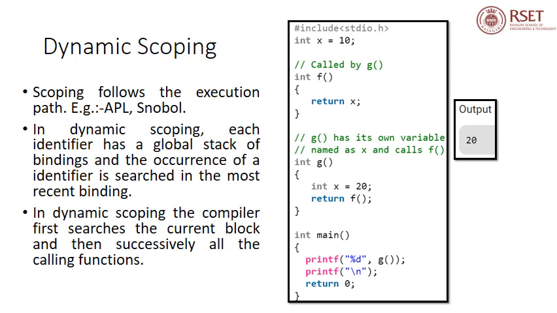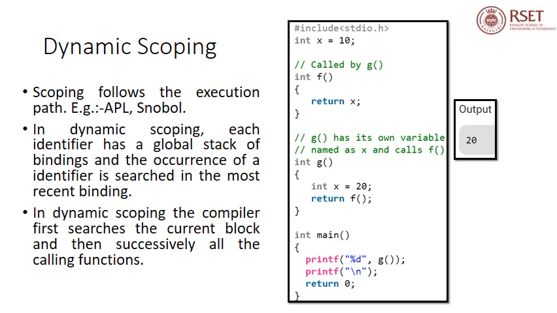So in the case of dynamic scoping, it will look for the most recent binding for x. We know that function g had called function f, and within function g, x was bound to the value 20. So that recent binding of x will be taken into consideration, and that value will be assigned to variable x within f. So now function f will be returning the value 20, and that value will be passed to function g, and function g will also return 20, and finally the main function will print the output as 20.